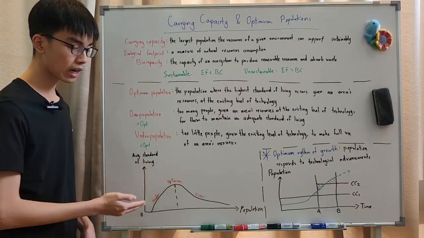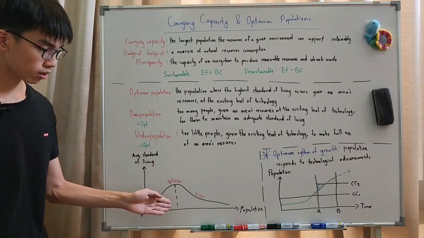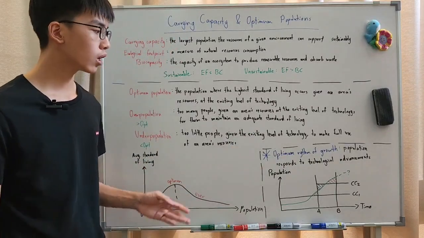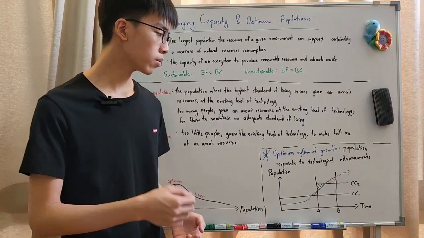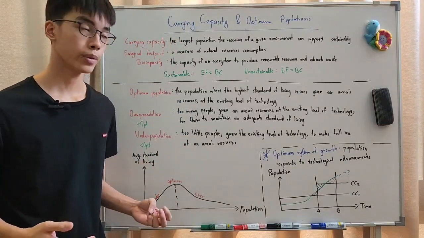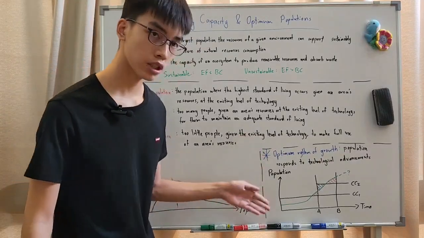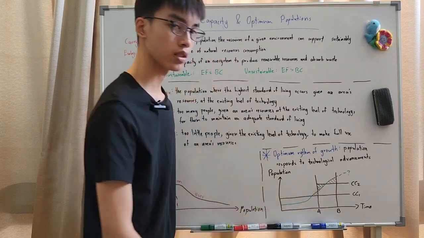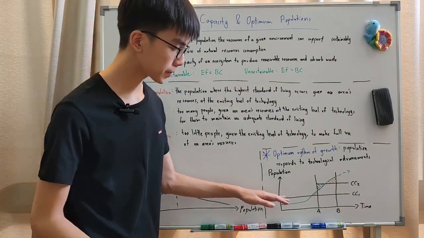But with this graph, you see optimum population as one point only, one set population, but actually optimum population can change if you look at the optimum rhythm of growth, which suggests that population responds to technological advancements. With better technology, it allows population to grow even further. So as you can see here, population is on this axis and time on this one. This is your first carrying capacity, CC1. So right now you are maybe at optimum or underpopulation.